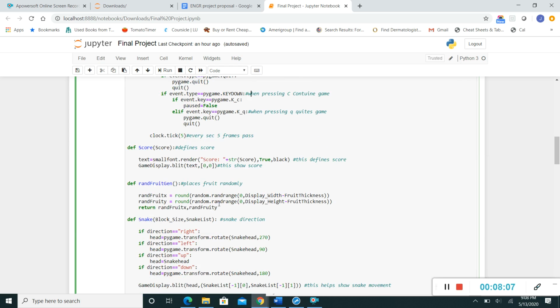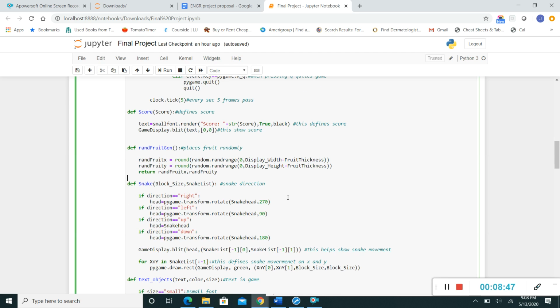And then this is for the fruit to be placed randomly, because I did not want to go in and decide where the fruit goes. I just wanted the fruit to be placed randomly. I thought of it as the X and Y axis. So the X fruit is going to be defined by the display width minus the fruit thickness, and the Y fruit is going to be display height minus the fruit thickness. That's going to determine how the fruit is positioned on the X and Y axis for one part.